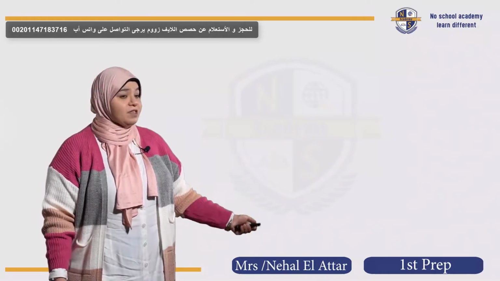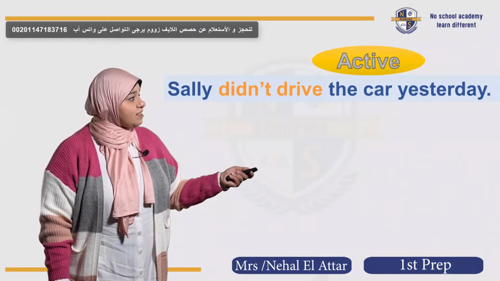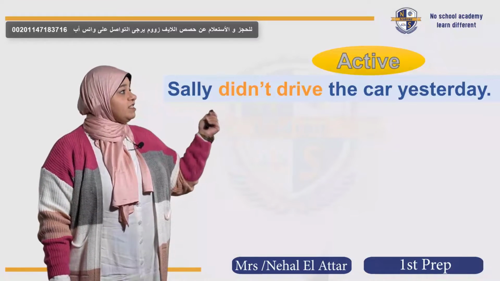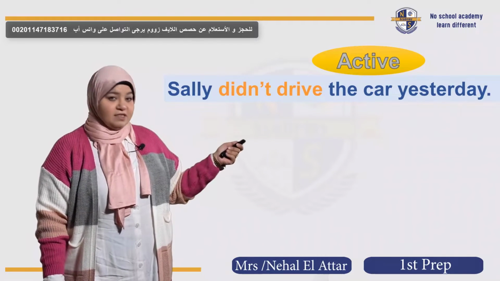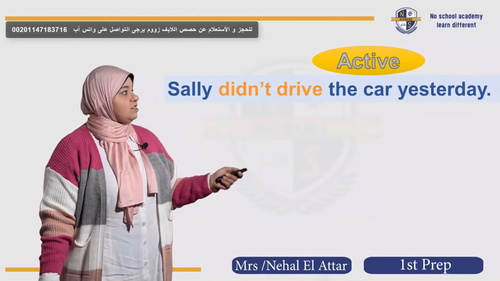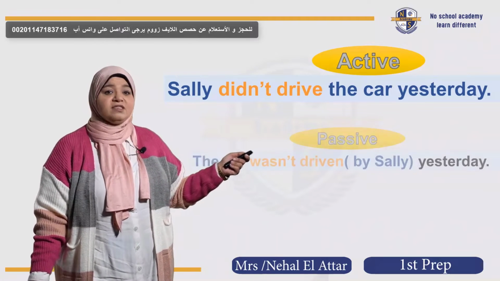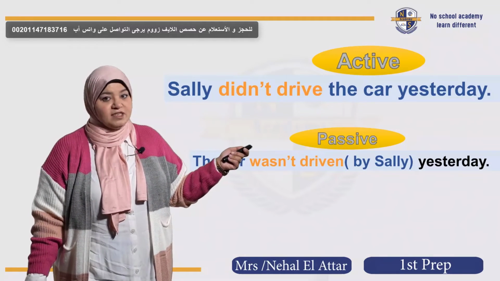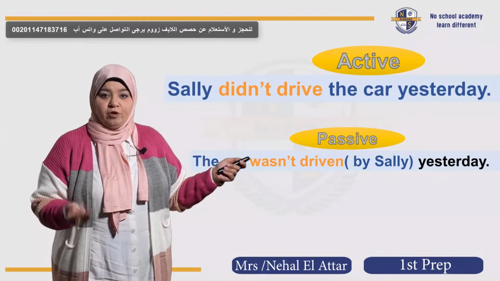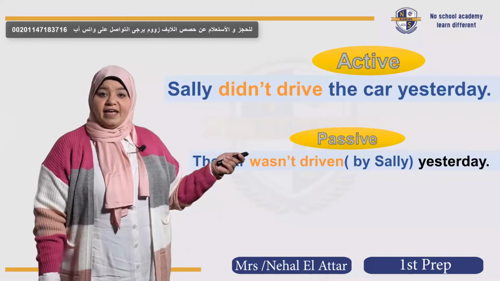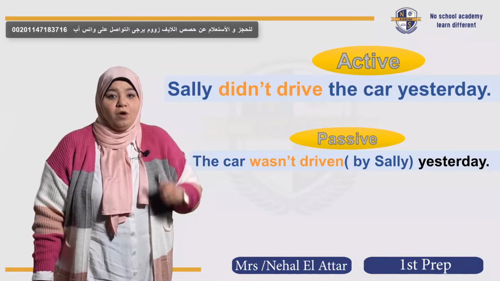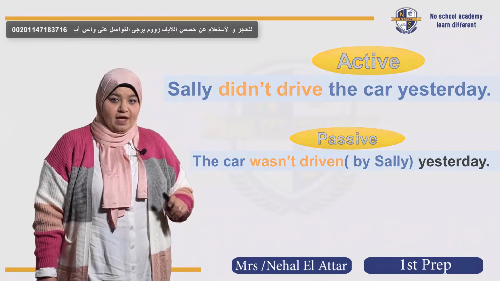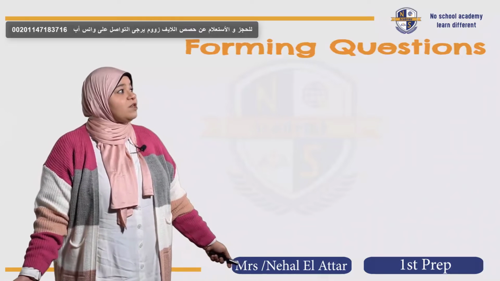Let's see examples upon this. You have here an active sentence in the past simple form. Sally didn't drive the car yesterday. This is an active sentence, of course. It's going to be in the passive voice. The car wasn't driven, because the PP of drive is driven, by Sally yesterday. And I told you that sometimes you're asked to omit by plus the subject, okay? Let's see this. What about the question form?